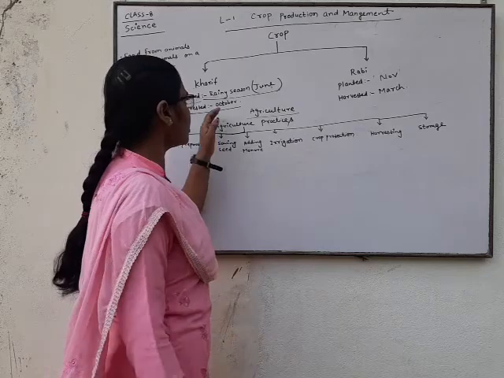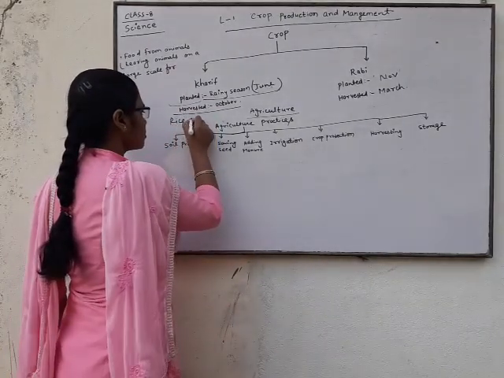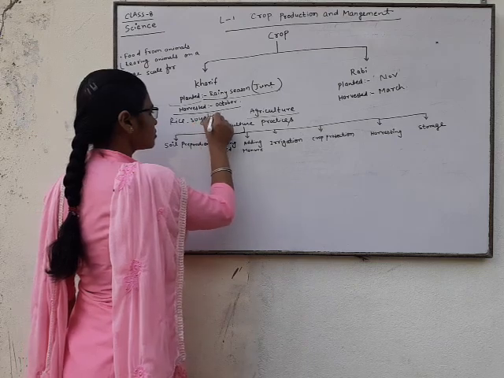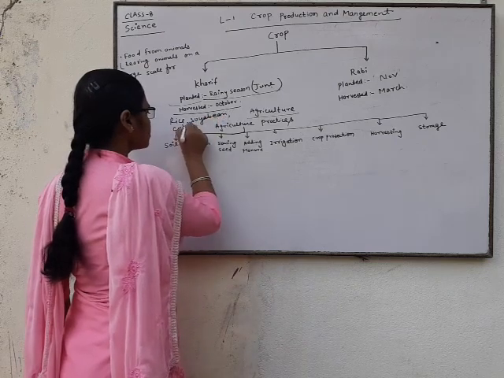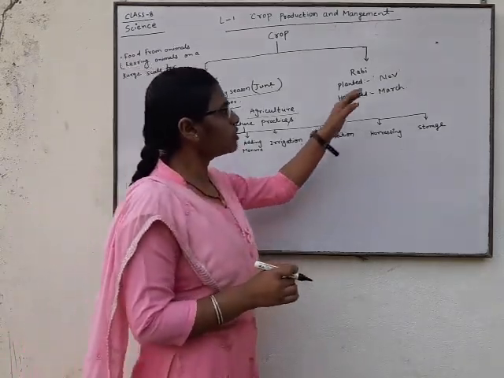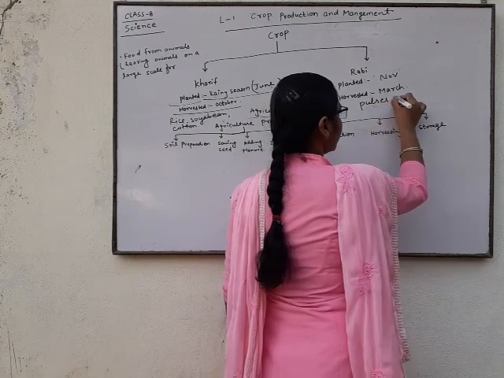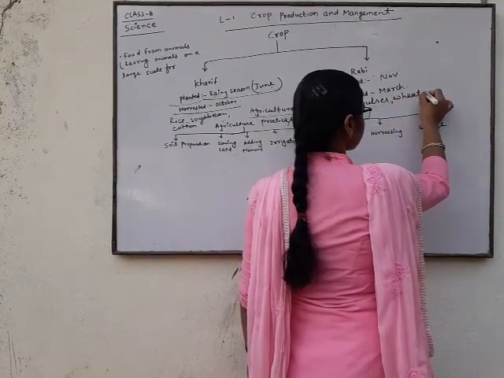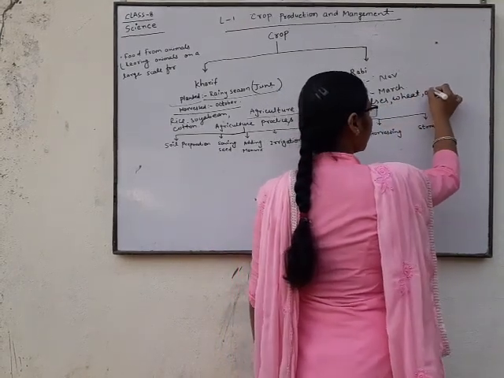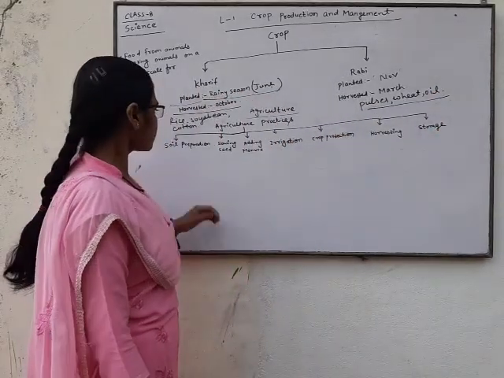Examples of Kharif crops: rice, soya bean, cotton. And Rabi crops: pulses, wheat, oil seeds.